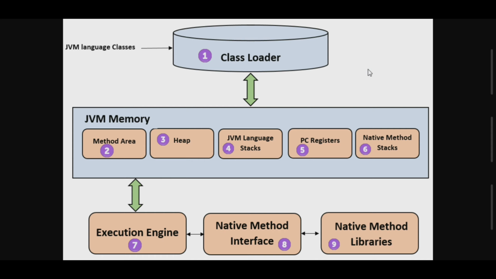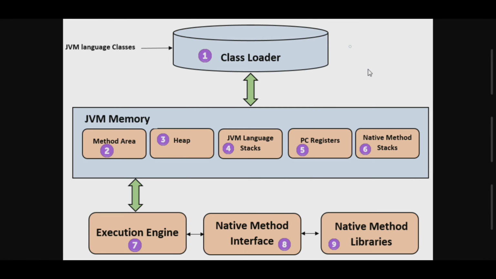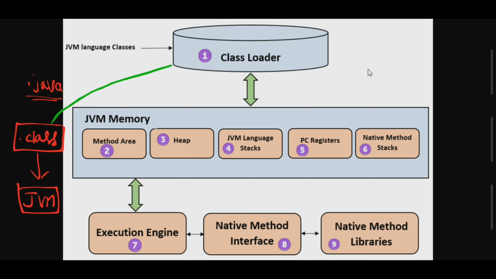First of all, the .java program is converted into a .class file, that is nothing but bytecode, right? So this bytecode is taken by the class loader. See, once the .class file is created, okay, so this .class file, how is it created? That means after .java, the .class file is created. So this .class file is taken by the JVM. So this .class file is directly given to the class loader.